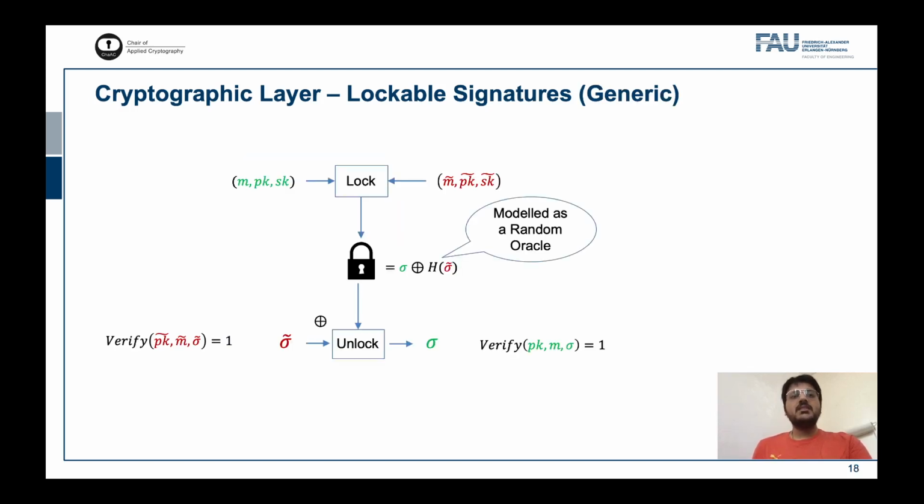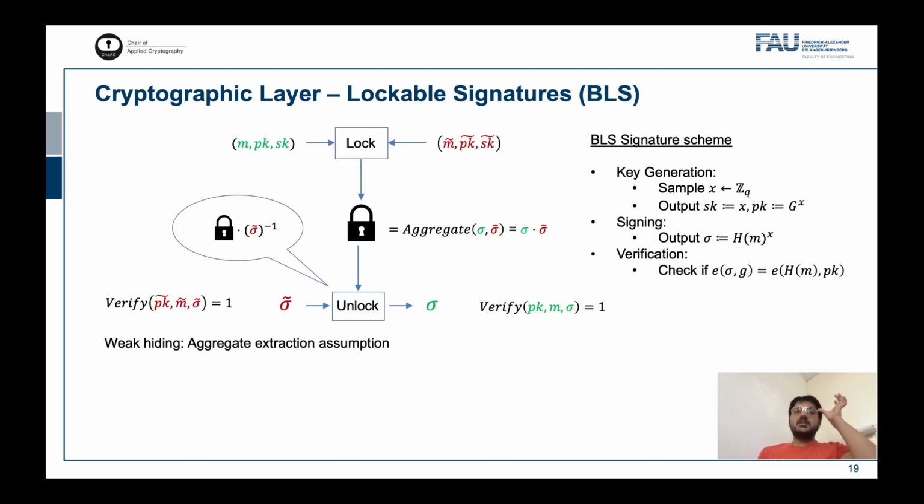We show here the generic construction of lockable signatures based on any signature scheme. The idea is simply to one-time pad the locked signature with the hash of the locking signature as the key. The unlock procedure is similar to the decryption of the one-time pad. The lock in case of BLS signatures is the aggregate of the locking and the locked signature. We can do this by exploiting the structure of the signature schemes as shown here. The unlocking is simply the deaggregation of the two signatures if you know the locking signature.